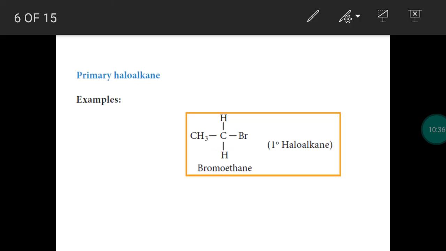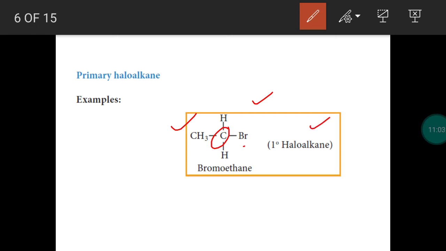Then based on head carbon, haloalkane is of 3 types. It may be primary or secondary or tertiary. So you can take this example, bromoethane. Hydrogen in ethane is replaced by the halogen bromine. So we get bromoethane. Now head carbon is bonded with only one carbon. So this is primary haloalkane.